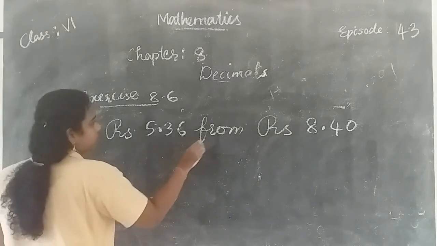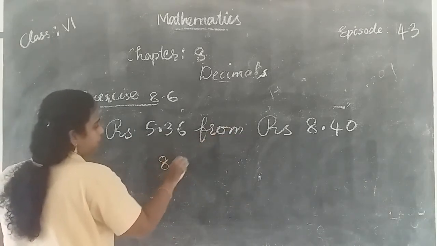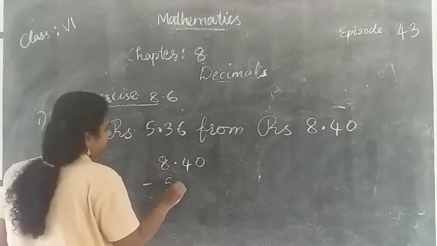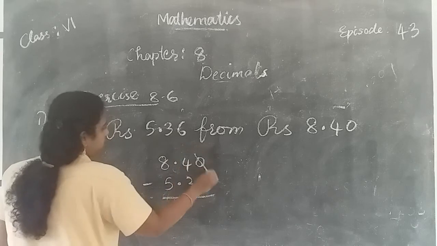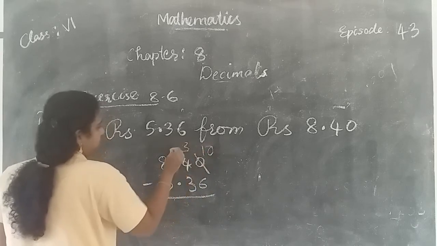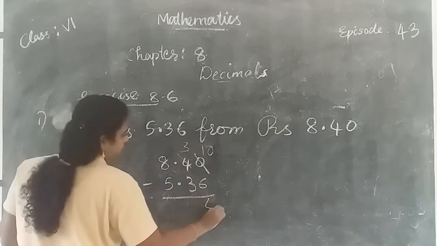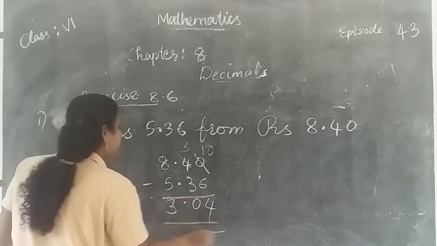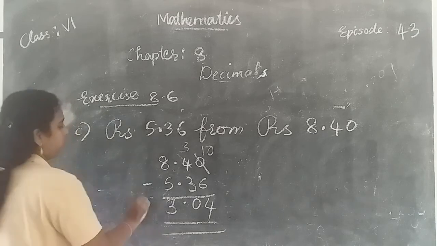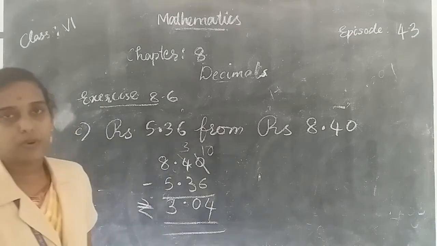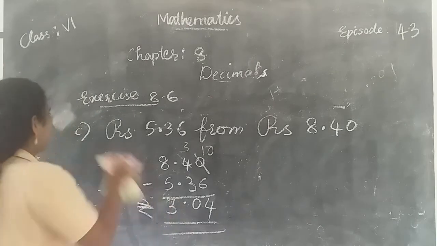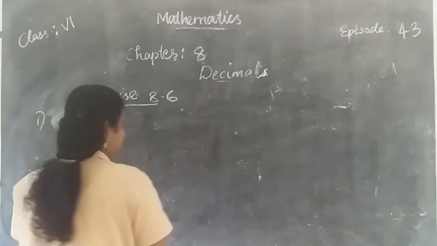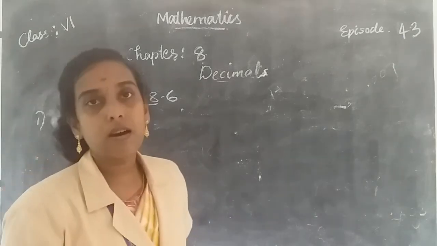So 8.40 minus 5.36. 0, 10 minus 6, 4. 3 minus 3, 0. And 8 minus 5, 3. So we get 3.04 rupees. Then the next two questions are your homework.